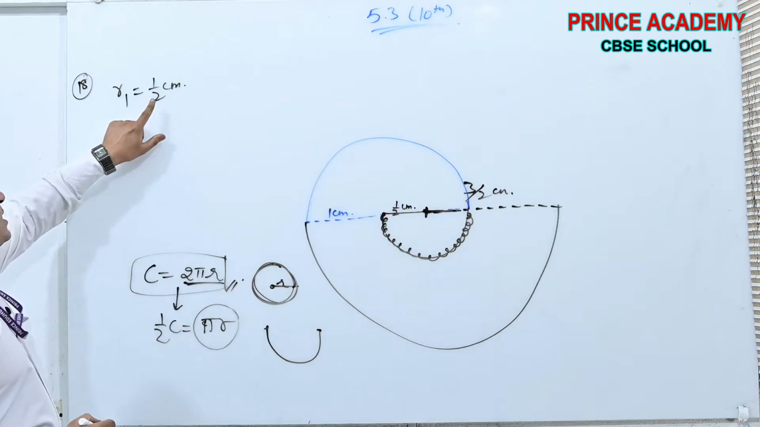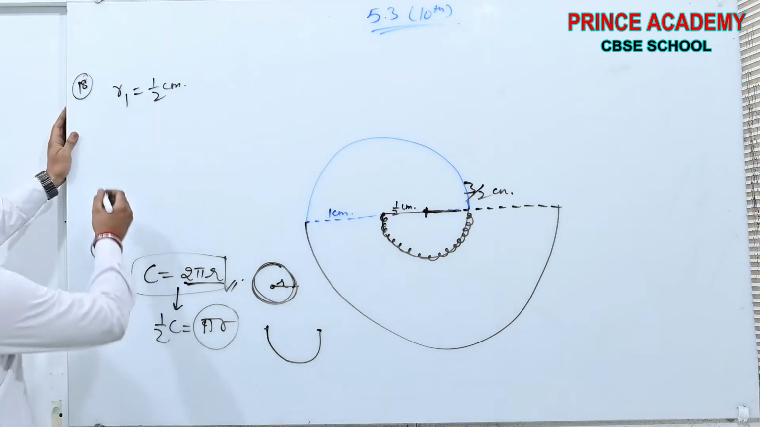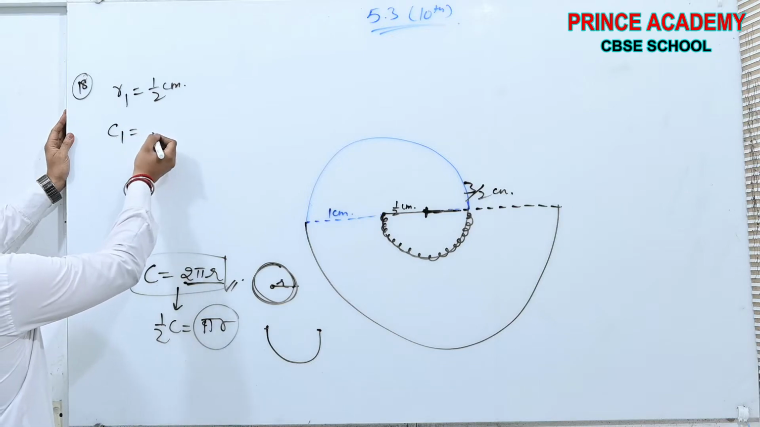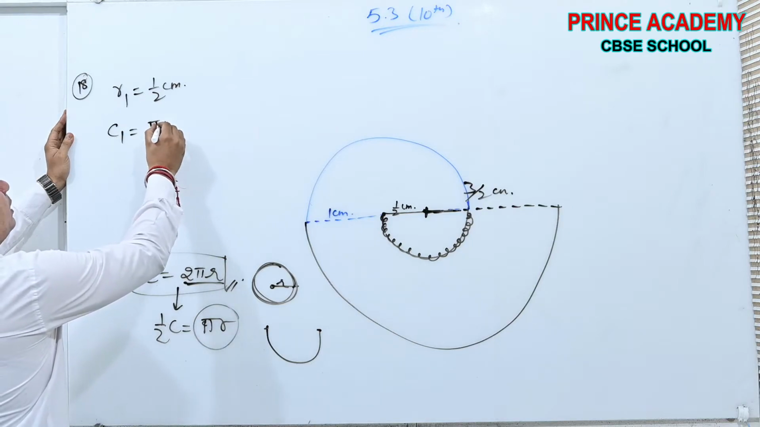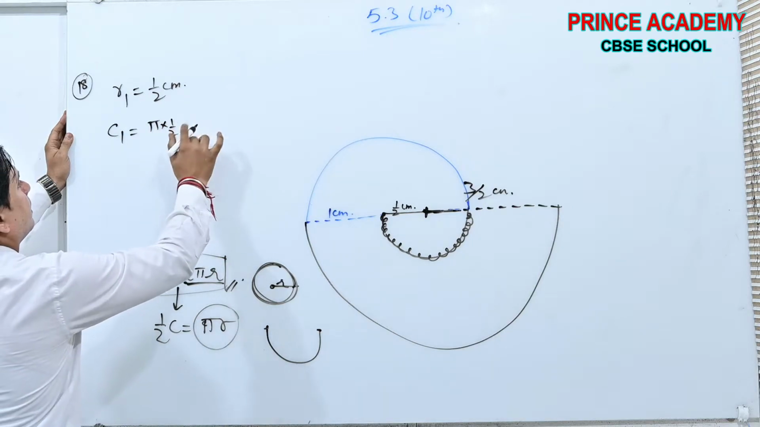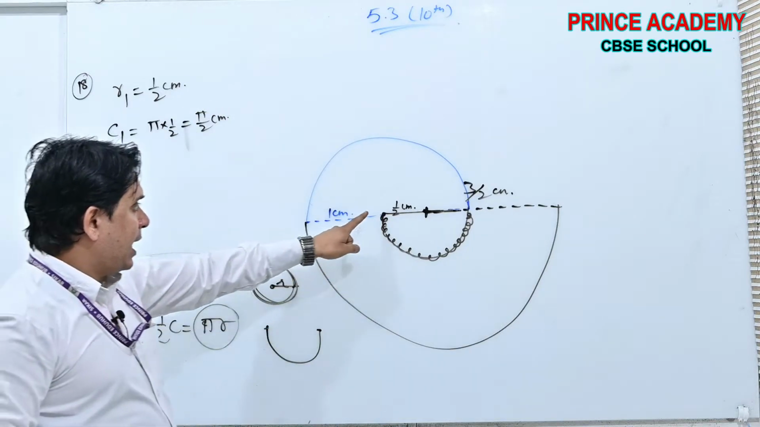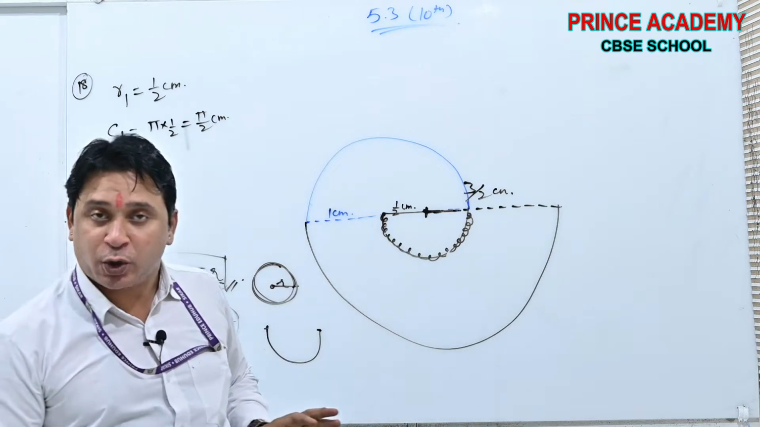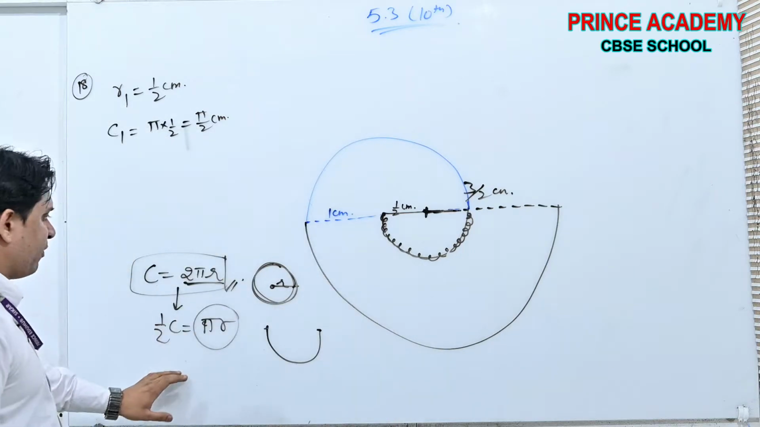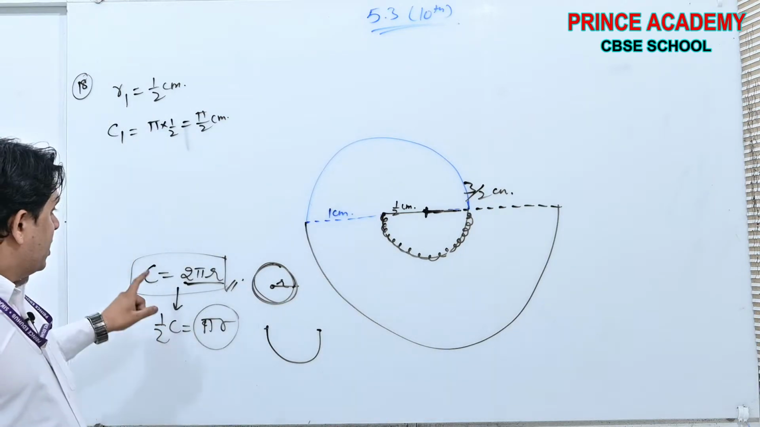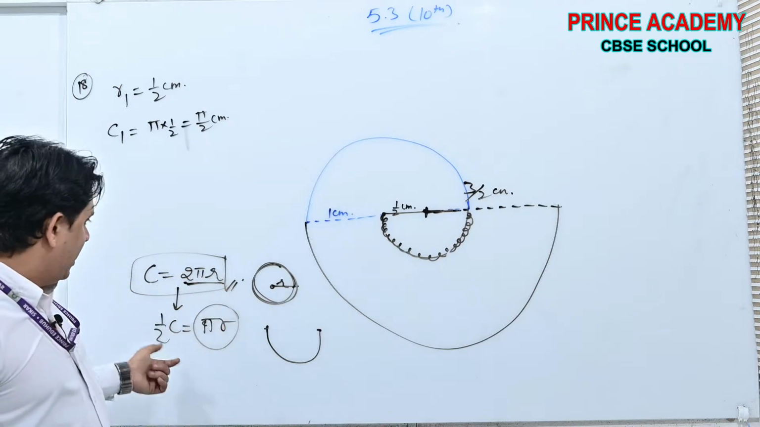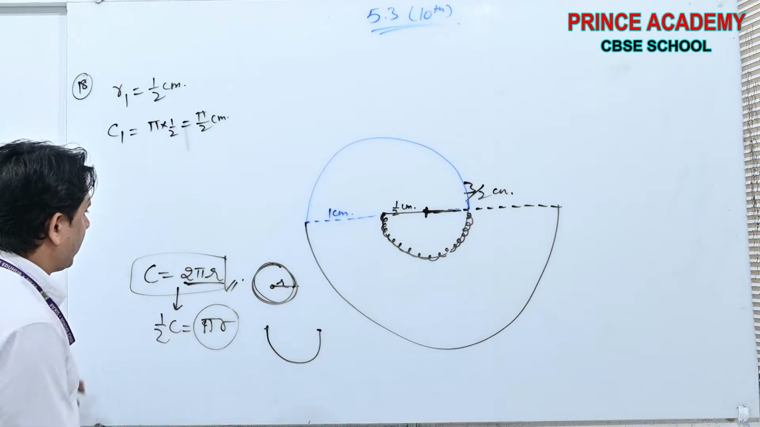Therefore, the first radius is half centimeter, so the first length is pi into r, that is pi by 2 centimeters. This is the length of this portion of thread. I think you have understood. Circumference is 2 pi r, half circumference is pi r.